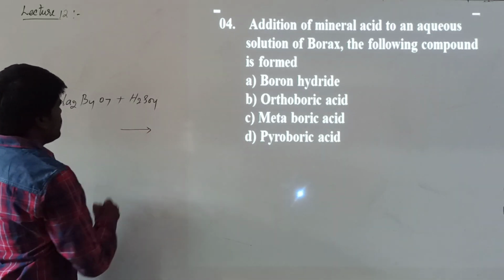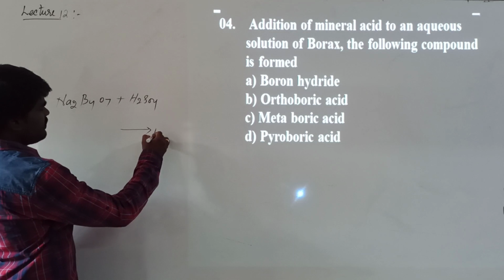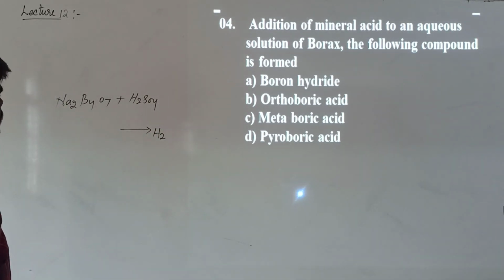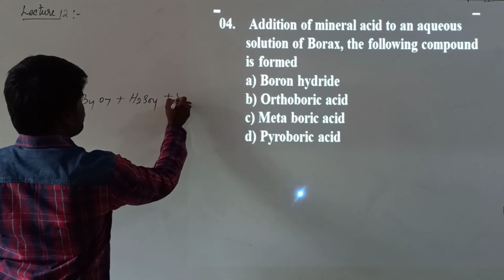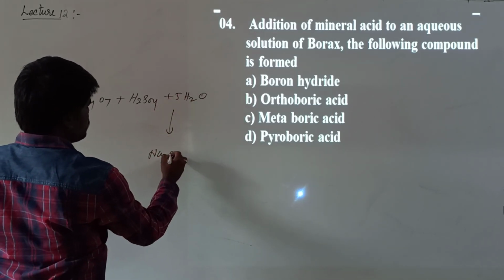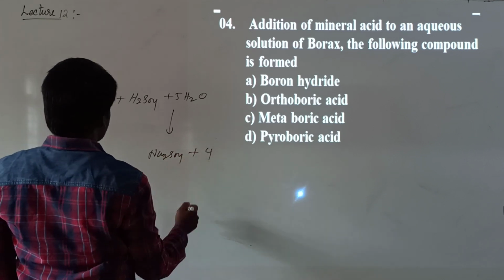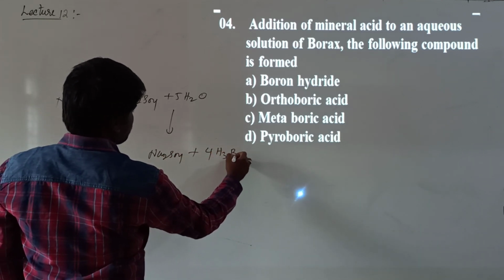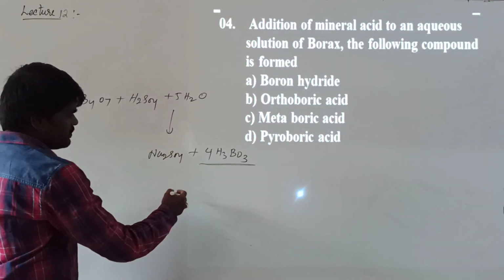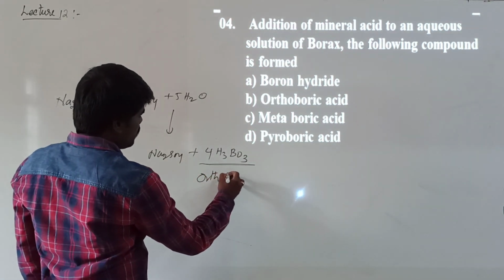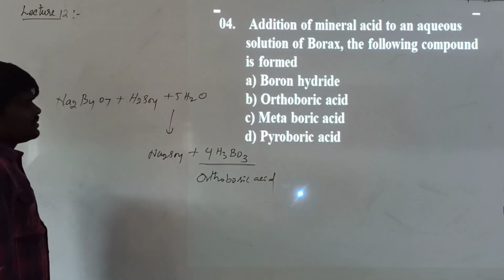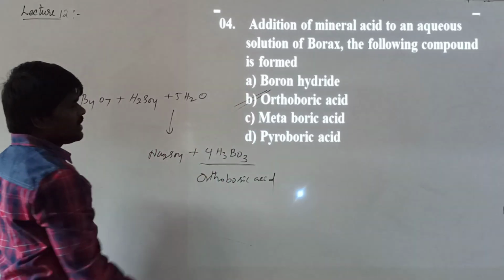So what does it form? Na2B4O7 plus H2SO4 plus 5 moles of water forms Na2SO4 plus 4 moles of H3BO3. It forms orthoboric acid. We call it orthoboric acid. So what will it form? It forms orthoboric acid.